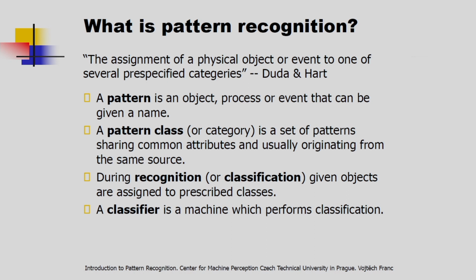After this, the recognition. During recognition or classification, given objects are assigned to prescribed classes, and for this we consider a classifier. So this is about pattern classification. First I have to understand the pattern, and after this the pattern classes. After this, what is recognition and classification, and what is a classifier.